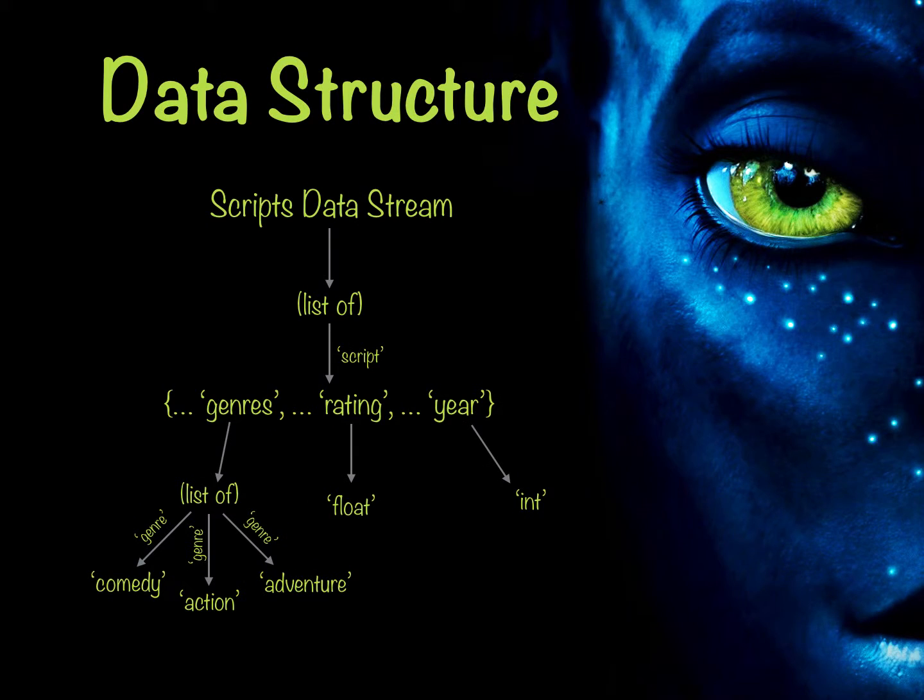Here is my data structure. We begin with the scripts data stream. We then go into a list of each individual scripts listed, and then we go into the dictionary for that script. And within that dictionary, the properties we have are genres, rating, and year. For genres, we go into another list of the genres for each individual film, and we look for comedy, action, and adventure. Then we go back to the dictionary and we look for the rating, which is a simple float, and we append that to a list of all the floats for all the different films, and then the same for year, just that is an interval.